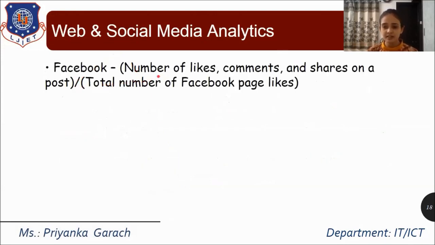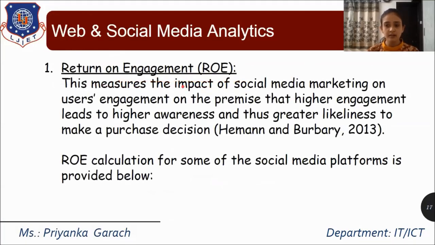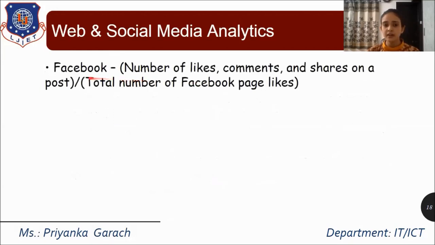So how many people are interested? If you want to see how many people are engaged with your advertisement, then you can easily find out how many likes, comments and total shares the advertisement has, and divide by the total number of Facebook page likes. That will be the engagement that you can calculate using Facebook as a social media. So if you have 1000 Facebook page likes, and you have only 5 likes on your advertisement, it means the engagement of the people is very low.